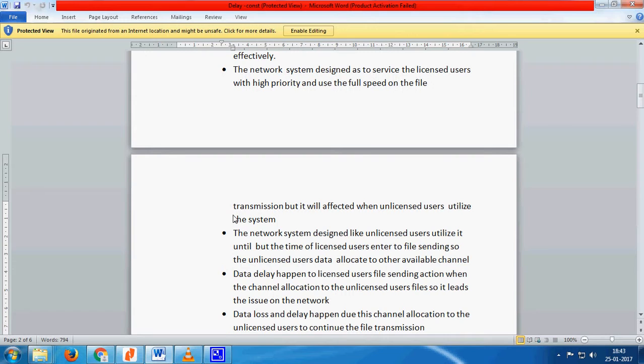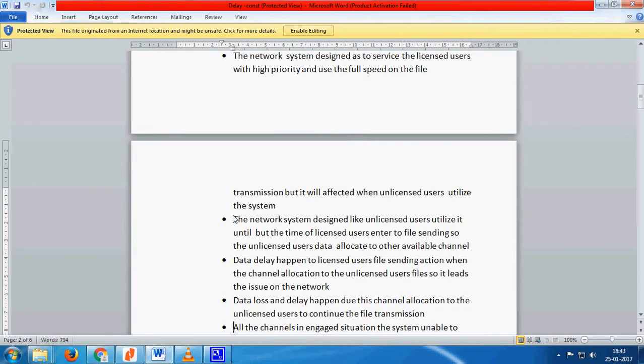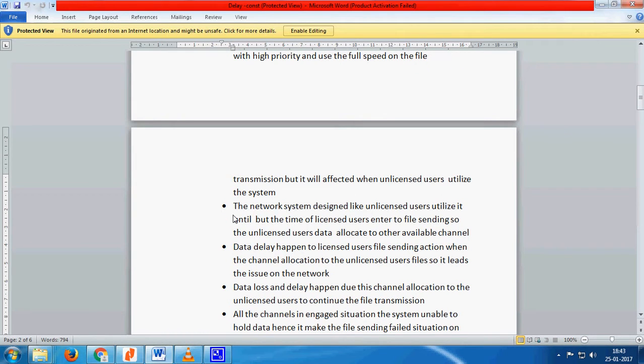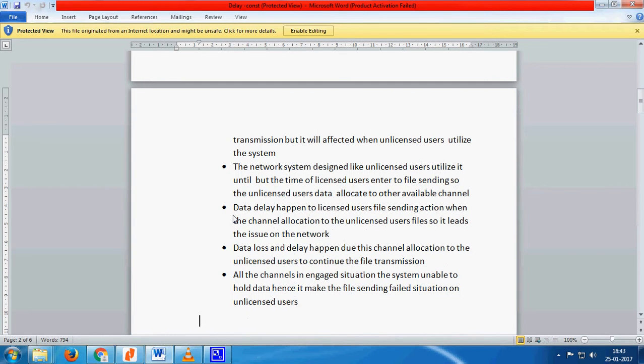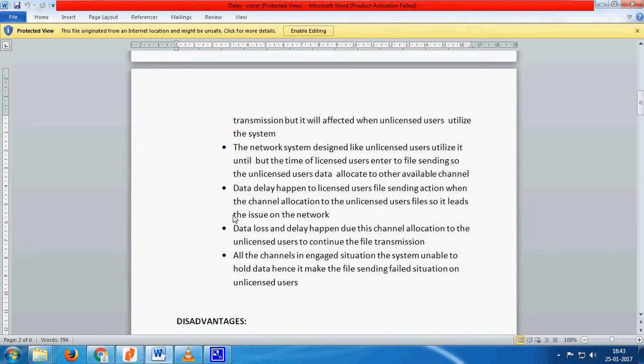Data loss and delay happen due to this channel allocation to the unlicensed users to continue the file transmission. When all the channels are engaged, the system is unable to hold data, hence the file sending fails for unlicensed users. Disadvantages: